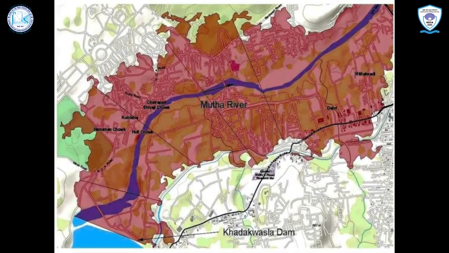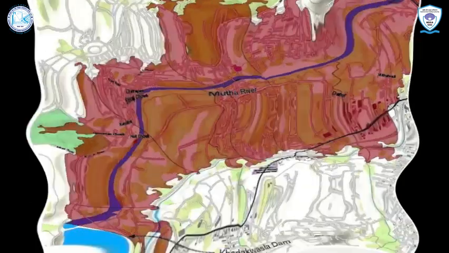Identification of vulnerable areas has been carried out and incorporated into the inundation map. It is used to identify the locations vulnerable to high velocity flow in the study reach of rivers Mutha and Mula Mutha. It will be helpful for the evacuation of people under emergency situation.